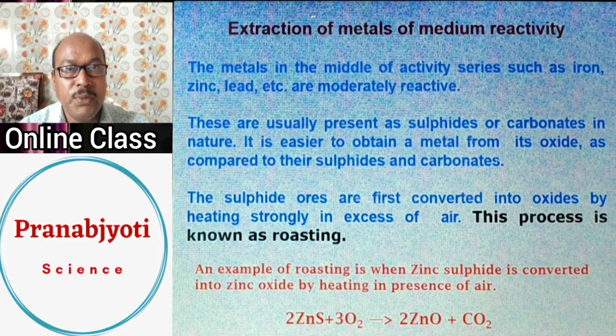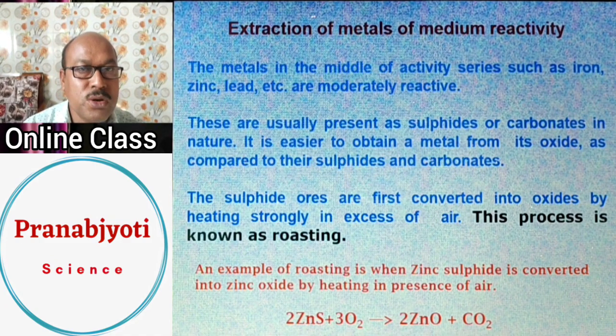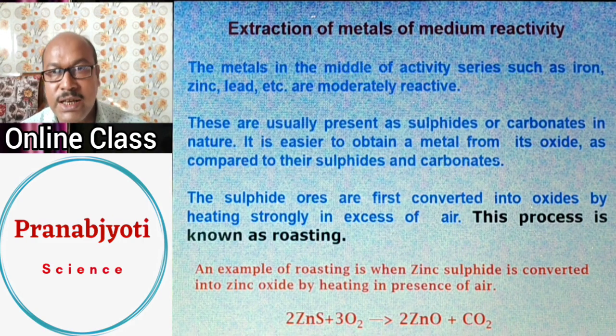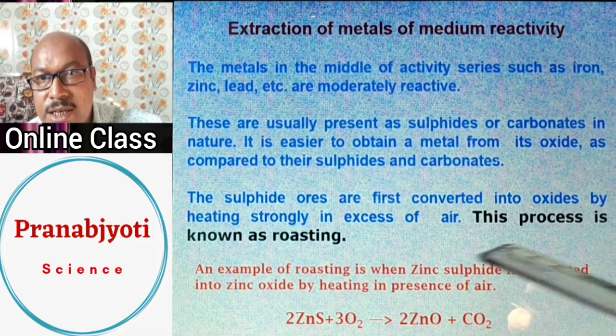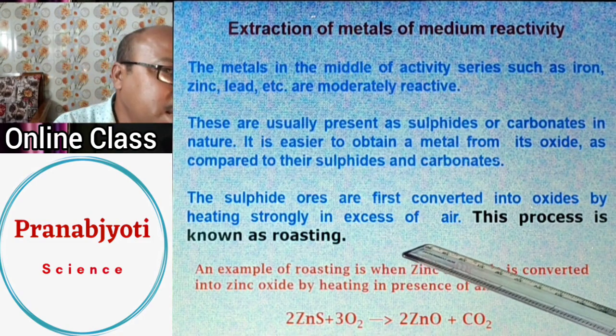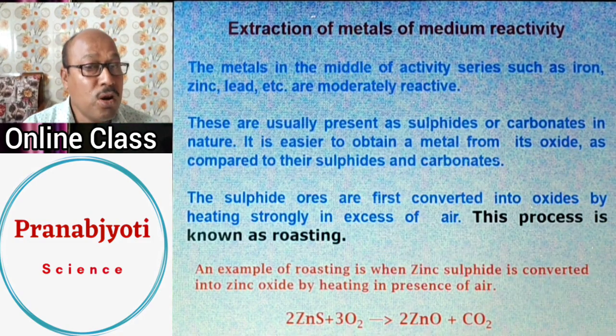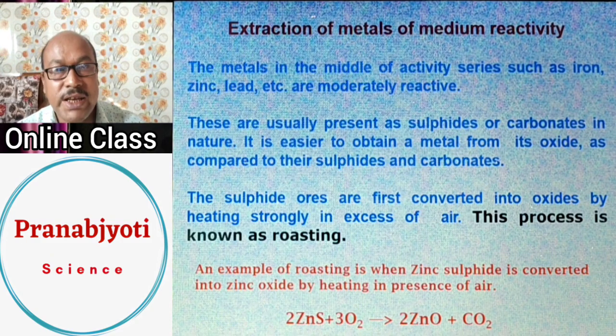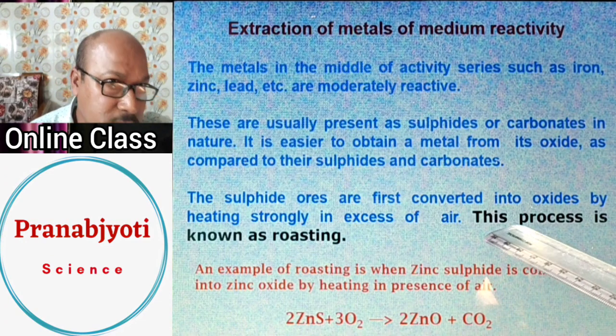So this will definitely make the extraction process easy, and this process we call roasting. One process is called roasting, and another process we use here is calcination. So what is roasting? Let us see, it is given here. The sulfide ores are first converted into oxide by heating them in the presence of an excessive supply of air, and we call this process roasting.